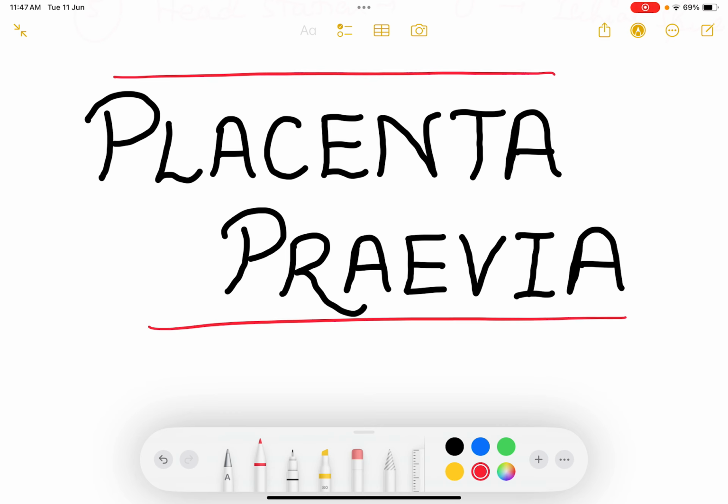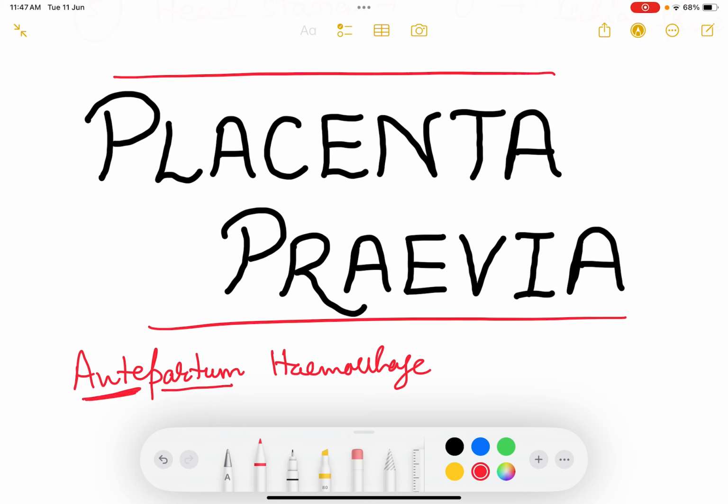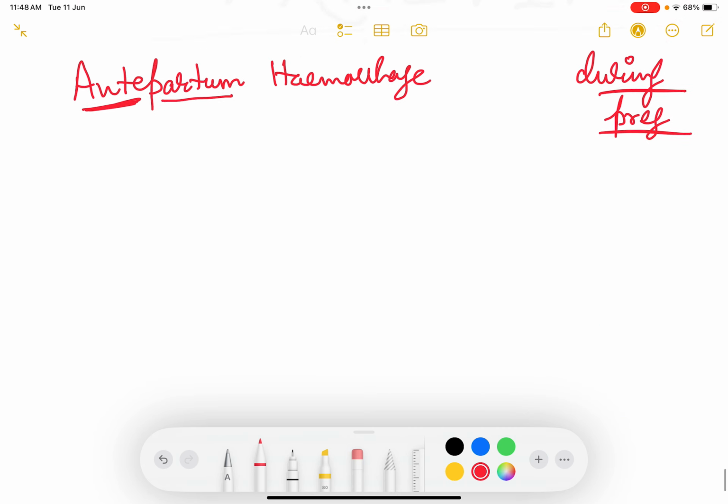Placenta previa and placental abruption, that is abruptio placentae, are the major causes of antepartum hemorrhage. So basically, in this class we will be talking about antepartum hemorrhage. What do you mean by antepartum hemorrhage? Antepartum means before delivery, partum means delivery. So before delivery, that is during the pregnancy or during the gestational age, if a patient comes with bleeding per vaginum or bleeding through the cervix, then it is defined as antepartum hemorrhage.